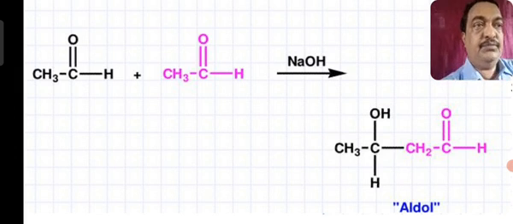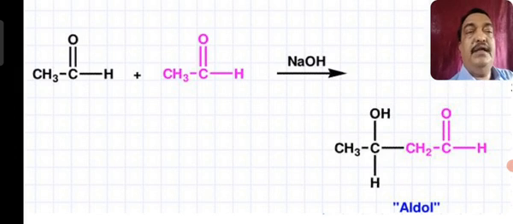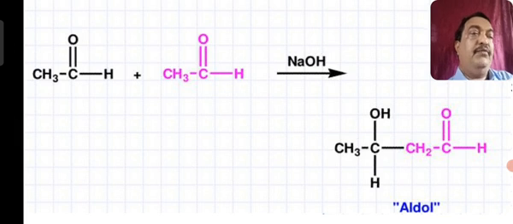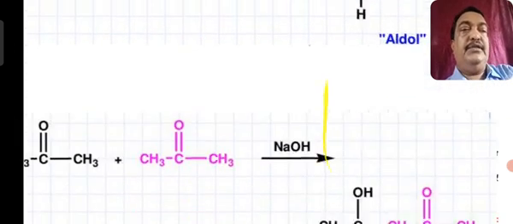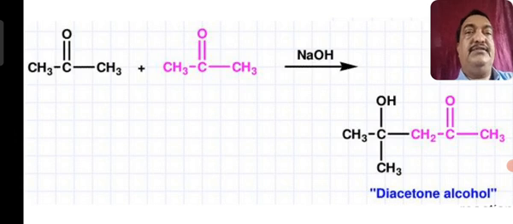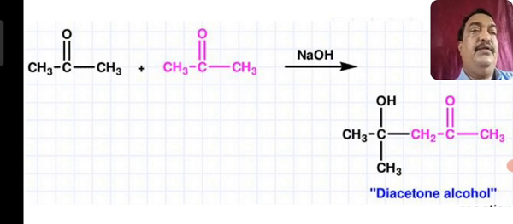So what is an aldol reaction? Aldol reaction is one in which two aldehyde molecules, in presence of a base like an alkali NaOH or KOH, undergo condensation, where one of the carbonyl groups is converted into an alcoholic group and the other aldehyde remains as it is. Similarly, you can see the aldol reaction with two ketones. So acetone, CH3COCH3 and CH3COCH3, when treated with NaOH, what happened?